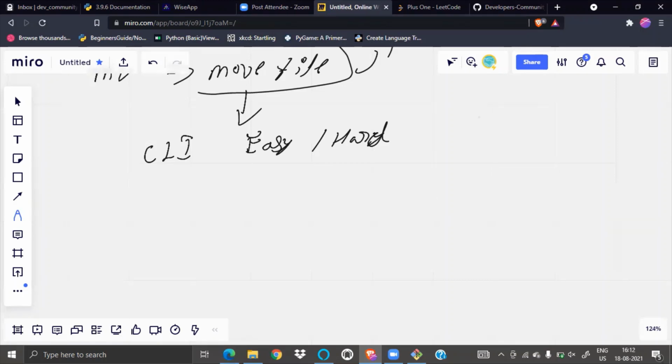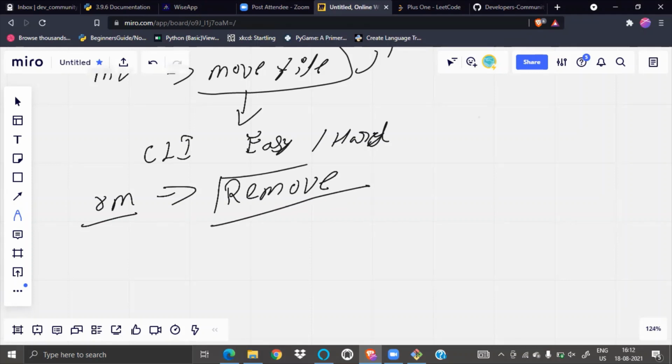So someone is asking, let me tell you about a dangerous command. It's so dangerous. There is a command rm. What does this do? Remove. It will remove a file or anything. We have seen this. Okay, let me show you.